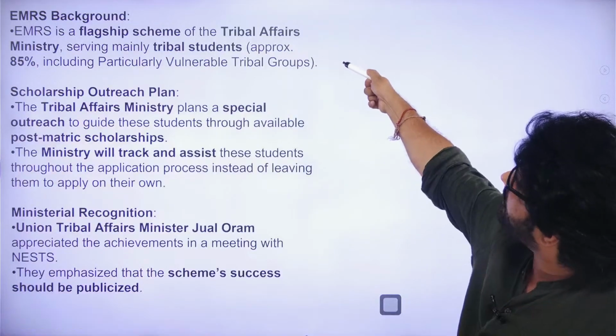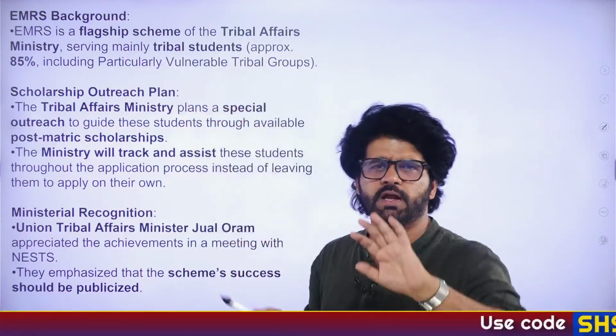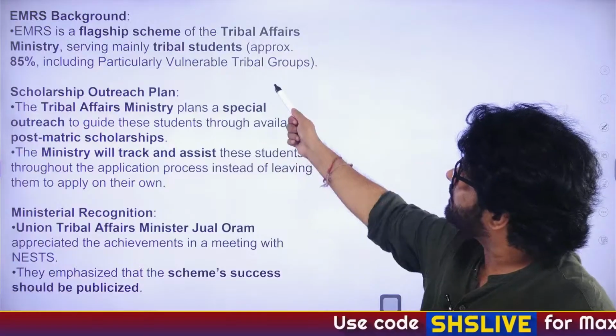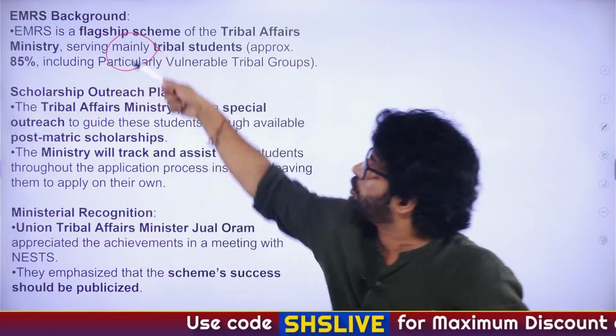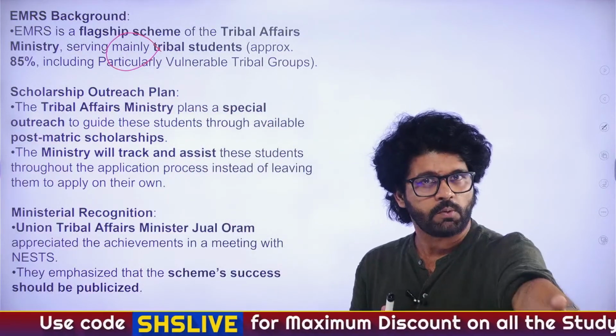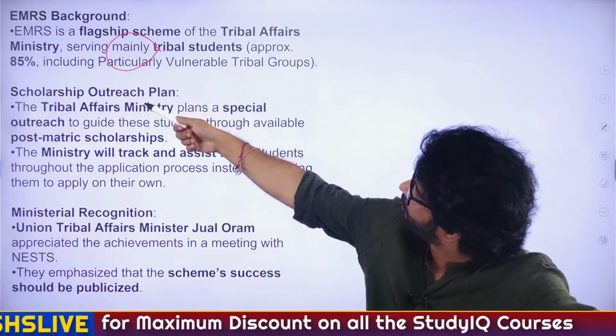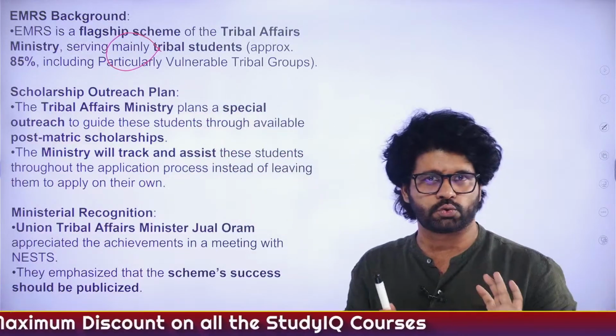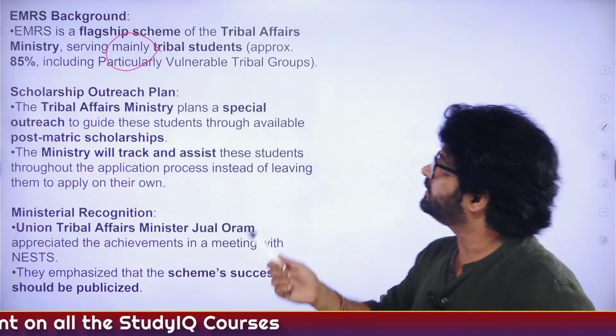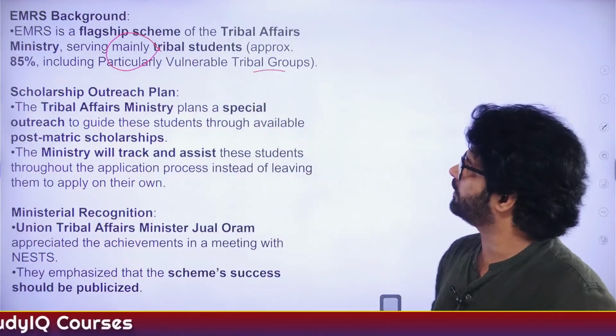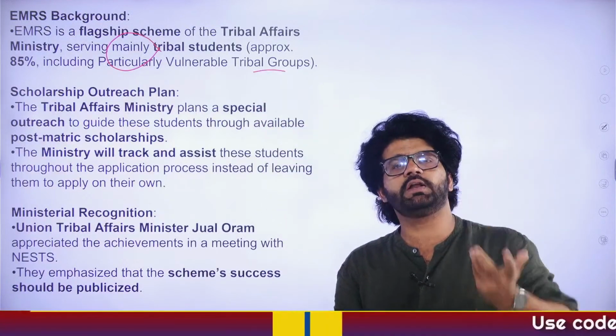So EMRS, the flagship scheme of the Tribal Affairs Ministry, Eklavya Model Residential School, serving mainly, not only, mainly tribal students. More than 80%, approximately 85% are tribal students, 15% non-tribal. They are catering to particularly vulnerable tribal groups. So what are these particularly vulnerable tribal groups?